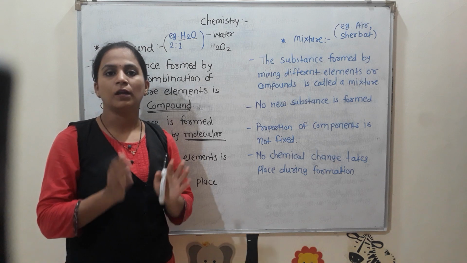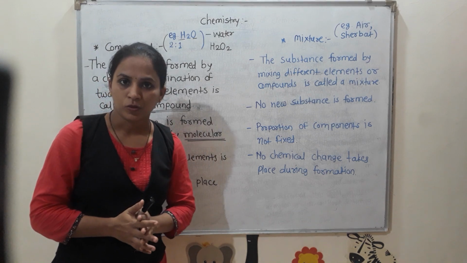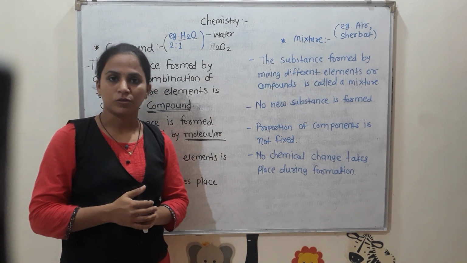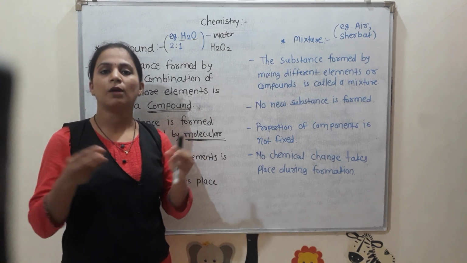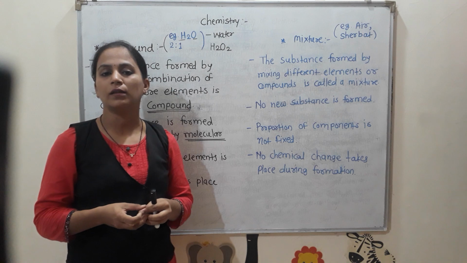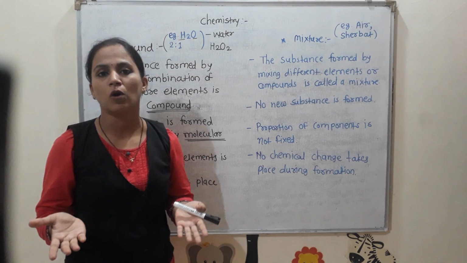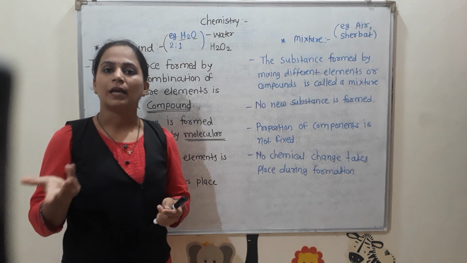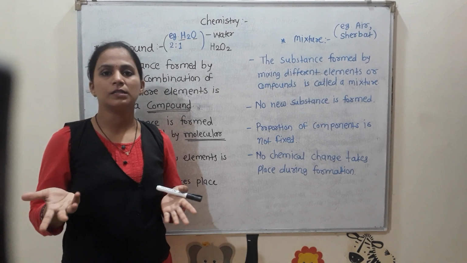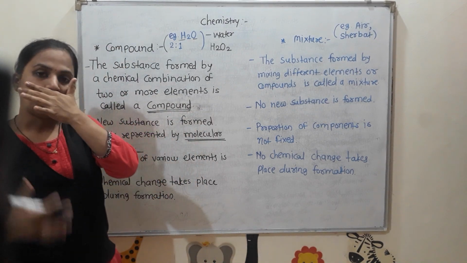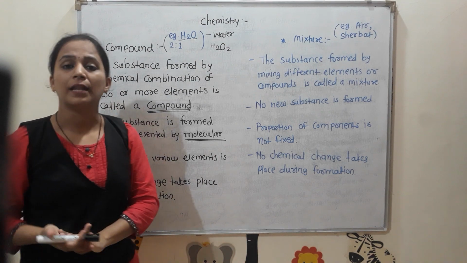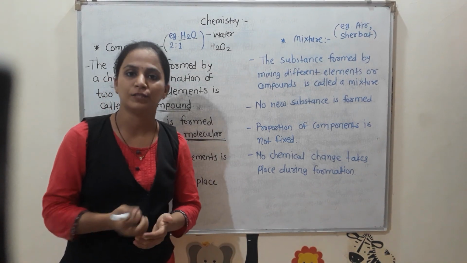We just keep it in kerosene to avoid direct contact between oxygen, which is present in air, and that chlorine is a gas. But when these two elements come together, they combine with each other and form salt, and that salt is neither poisonous nor inflammable. We can easily eat it in our daily life. So when compounds are formed, original properties completely disappear and a new substance having new properties is formed.